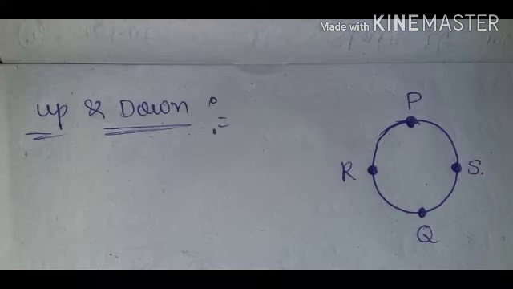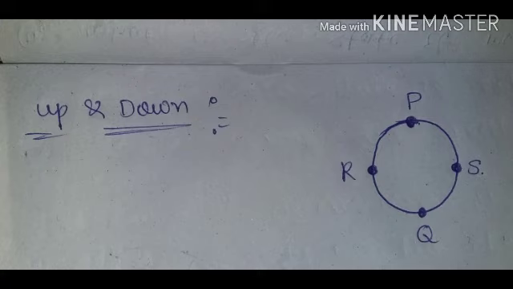Next one, up and down. For example, consider a ball in a spherical shape and fix 4 pins on it in all 4 directions and name them P, Q, R and S. From the point of view of P, the position of pin P appears up and the position of pin Q appears down.